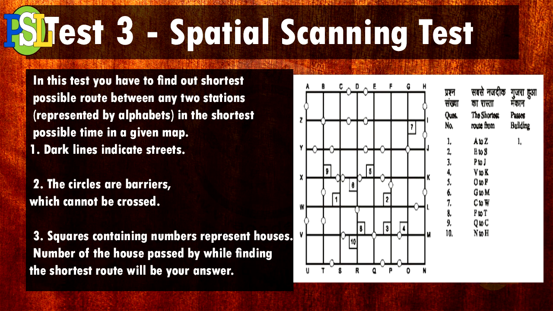Test number 3, spatial scanning test. In this test, you have to find the shortest possible route between any 2 stations represented by alphabets in the shortest possible time in a given map. Dark lines indicate streets. The circles are barriers which cannot be crossed. Squares containing numbers represent houses. The number of the house passed while finding the shortest route will be your answer.